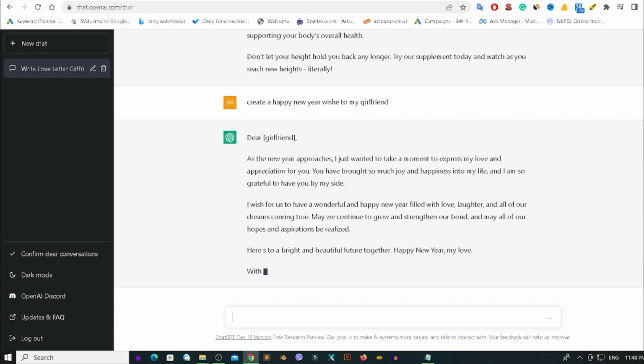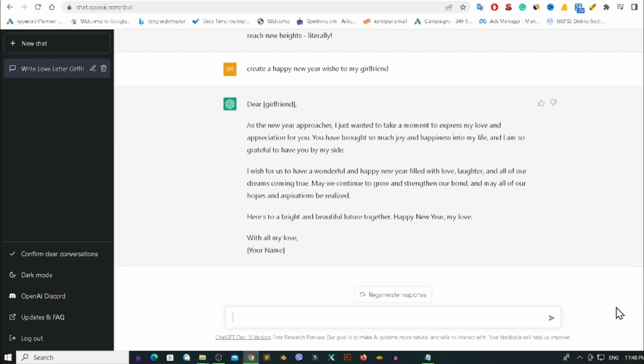So in this way you can take help of ChatGPT to do lots of things. If there is any type of occasion or festival, you can create a wishing message with the help of ChatGPT. Okay guys, if you are a freelancer working on different websites, for example Upwork or Fiverr, then you can take help of ChatGPT. It's too easy and simple. For example, if you want to create a Fiverr gig title and description, you can take help of your ChatGPT.